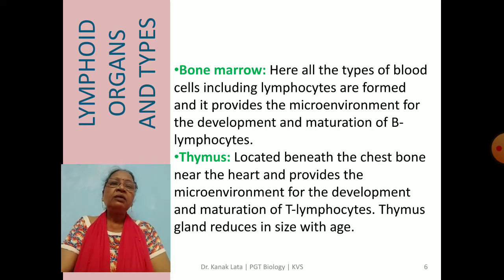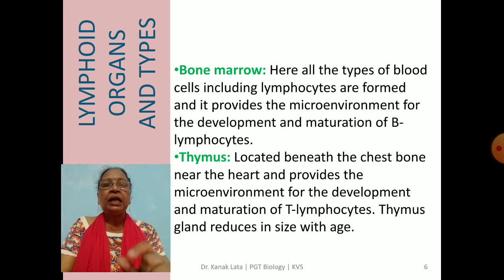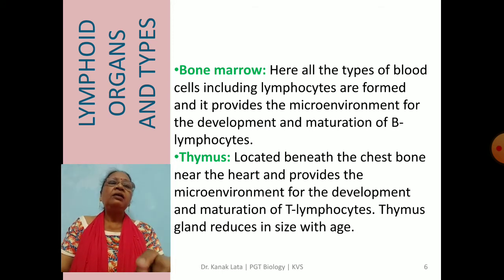Now the next primary organ is thymus. So it is located near the chest, beneath the chest bone, near the heart, and it provides the environment for the development and maturation of T lymphocytes. And this organ, thymus, gradually reduces in size with age.